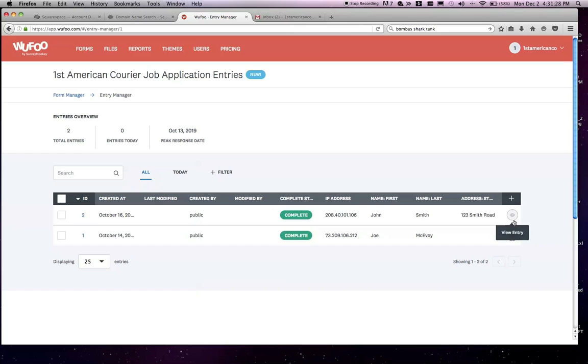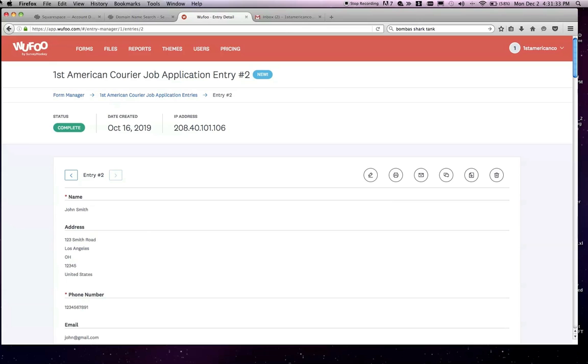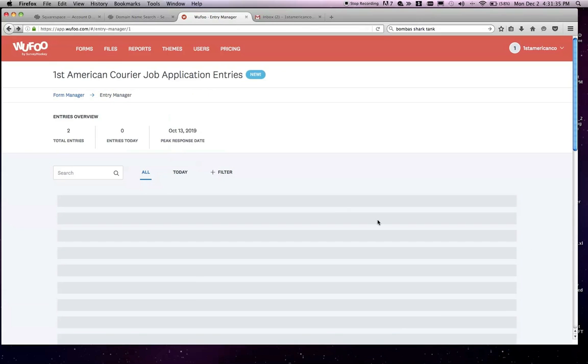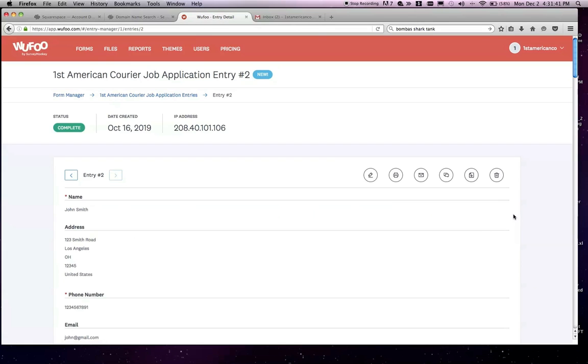So what we're going to want to do here is view the entry. If you didn't catch that, it was right over here on the right hand side. So you're going to go ahead and hit view the entry. And it's going to give you all of the information that the user submitted, including their IP address.